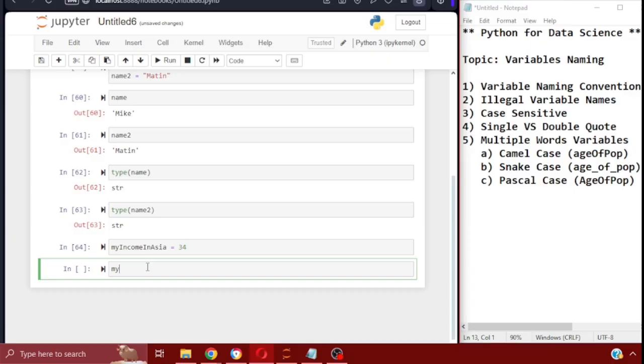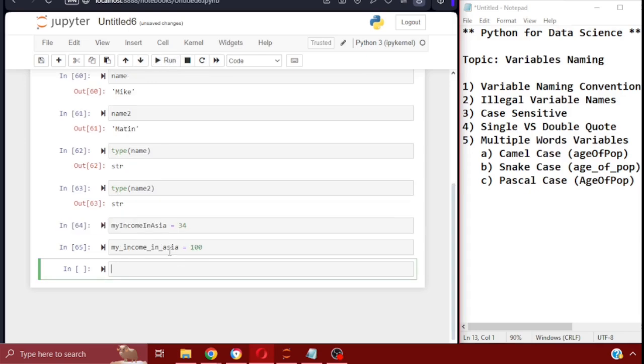So it's safe to just use all lowercase. So, for example, my_income_in_asia, and let's say 100. You're going to see this will be accepted as well.